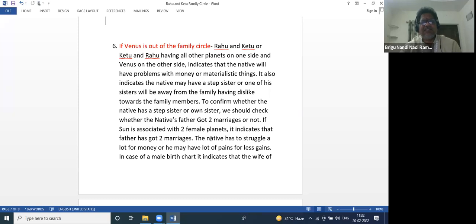Suppose, as we discussed earlier, Moon, Mars, Rahu, mother. Venus, Mars, Rahu are outside, for example. Venus, Mars connecting to Rahu. The wife may elope with somebody or the sister may elope with somebody. Out of these two, one thing will happen.